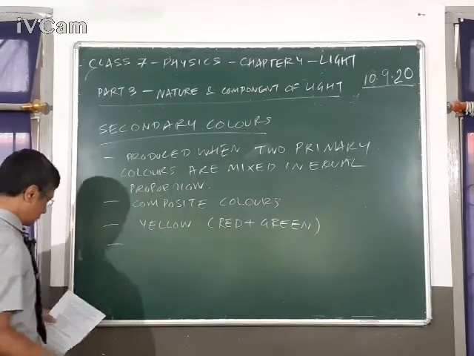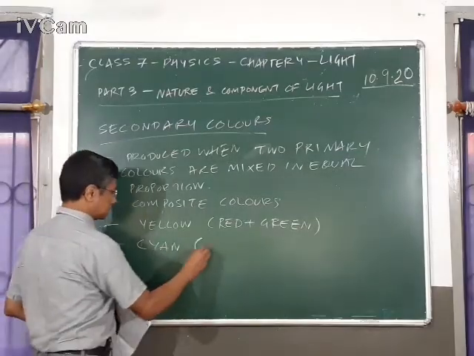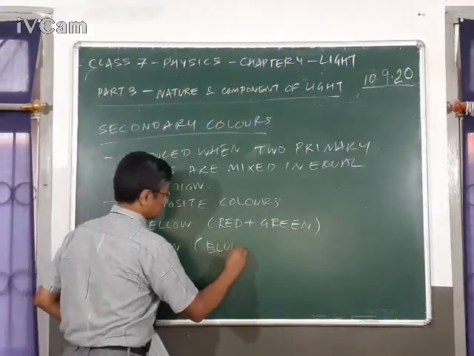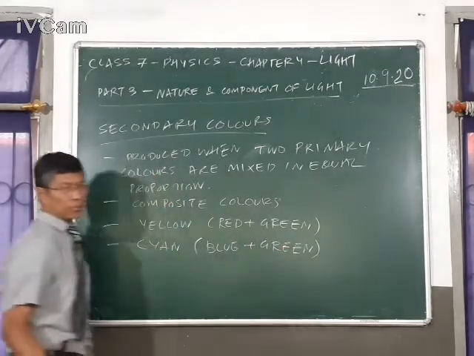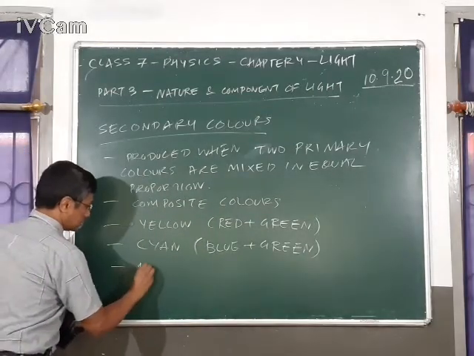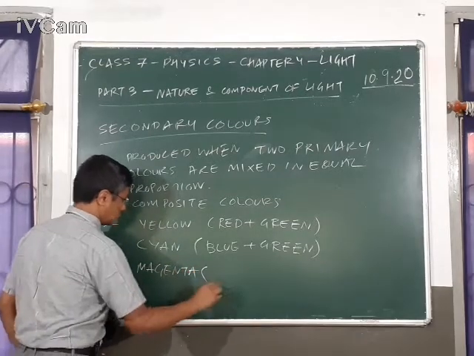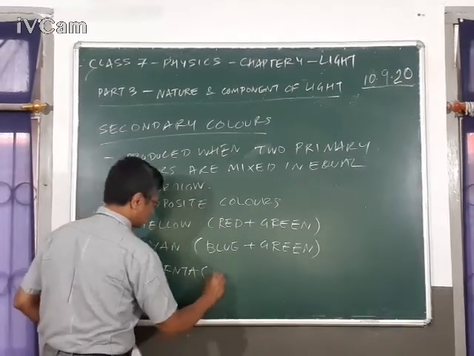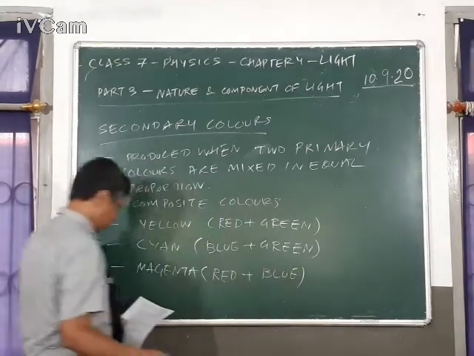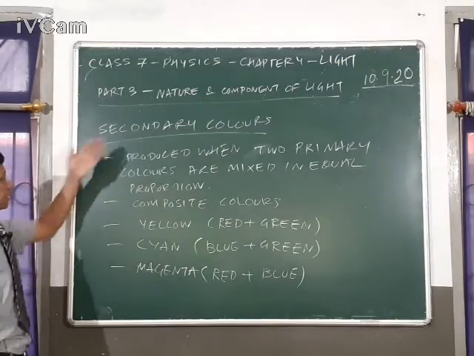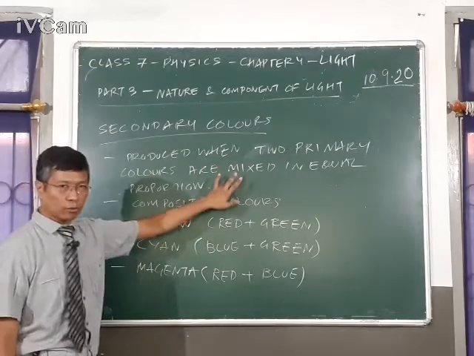The next secondary color is cyan, and you will get cyan if you mix the two primary colors blue and green. And the last one is magenta. You will get magenta when you mix the two primary colors red and blue. So once again, secondary colors are produced when two primary colors are mixed together in equal proportions.